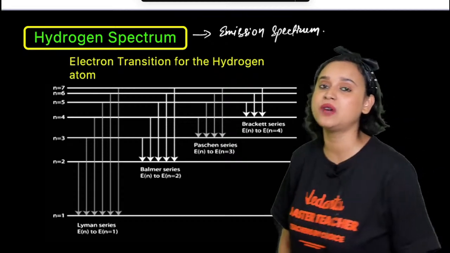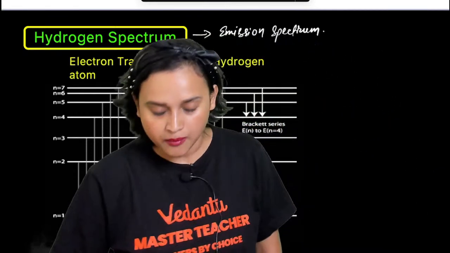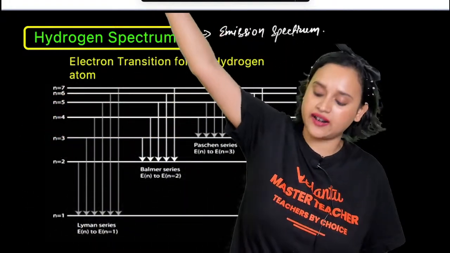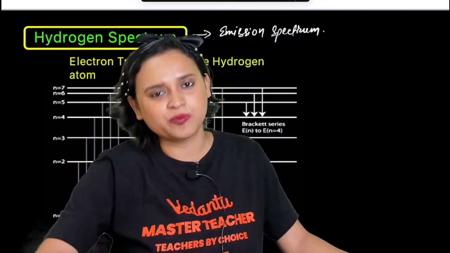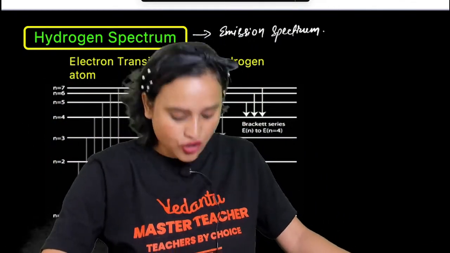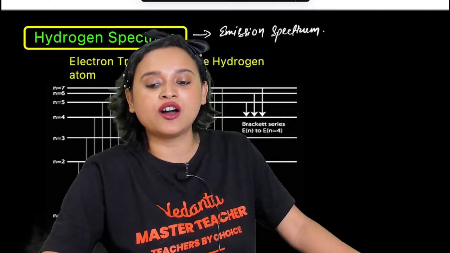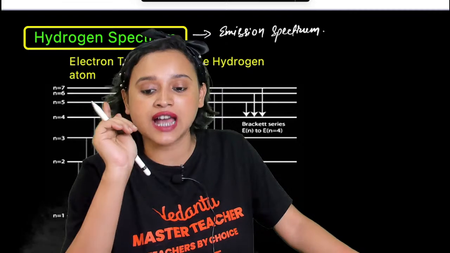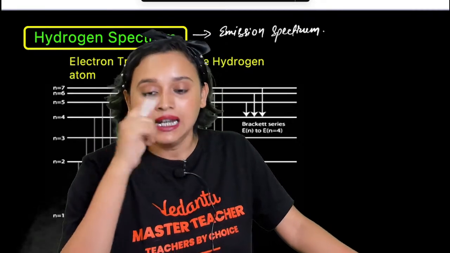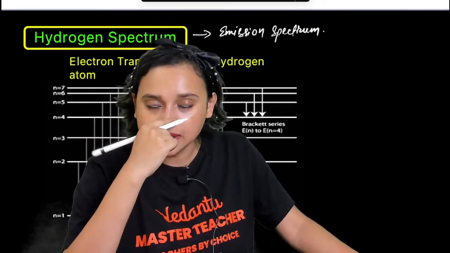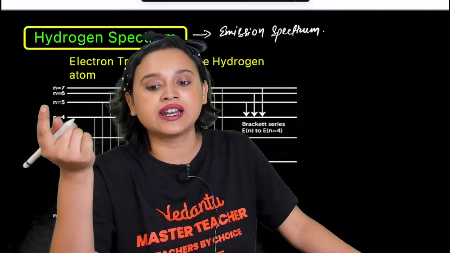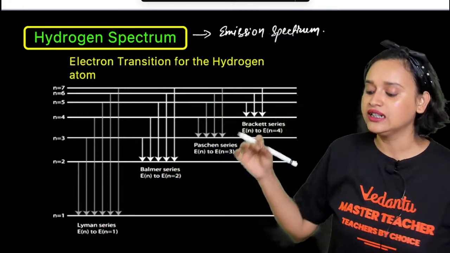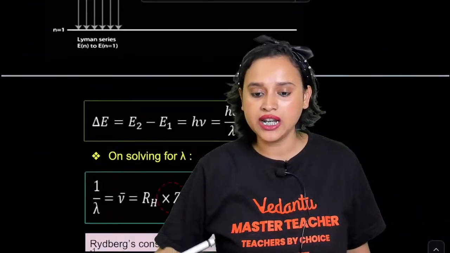What other lines do you have? You have Lyman, Balmer, Paschen, Brackett, Pfund, Humphrey. Humphrey is in the far infrared region. Brackett is also pretty much in the far infrared region. Balmer is the only one in the visible region, and that was the first one discovered. Lyman is in UV radiation. Paschen and Brackett are in infrared, and Pfund and Humphrey are in the far infrared region. Cool, everybody?